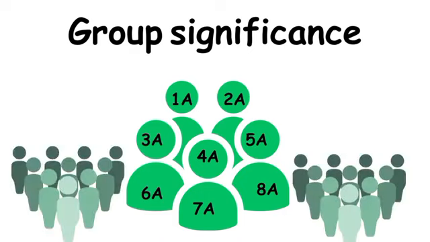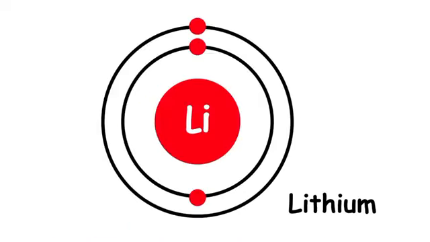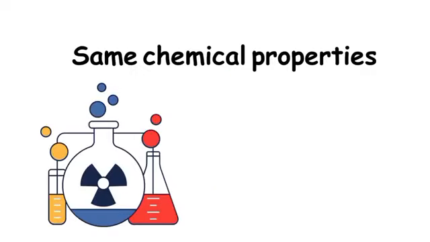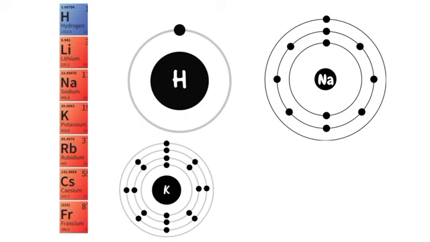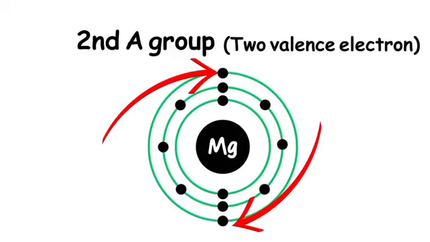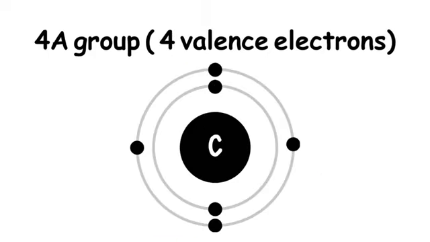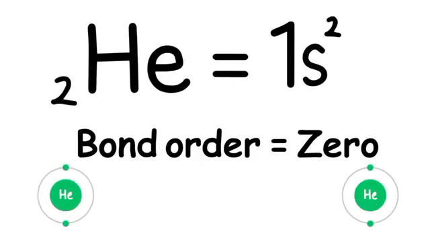Groups, significance. All the elements which are placed in a single group have the same electronic configuration and also possess the same chemical properties. For example, if I say group first elements, then it means all those elements which have one valence electron in their outermost shell. And similarly for every normal group from first to 8, except helium, which follows the duplet rule and is a noble gas.